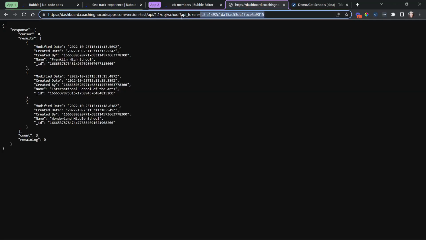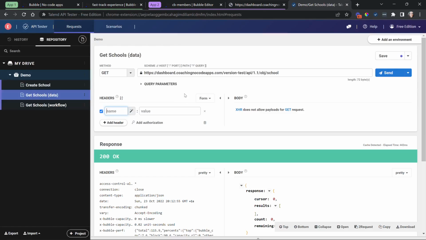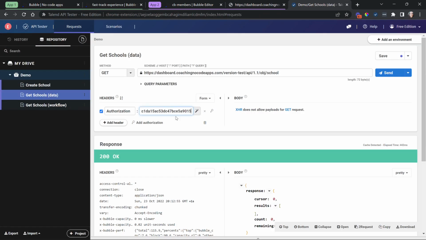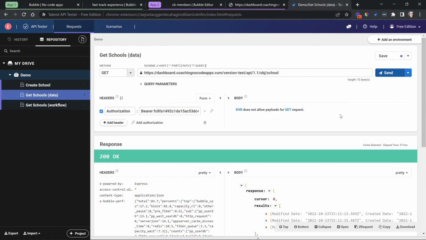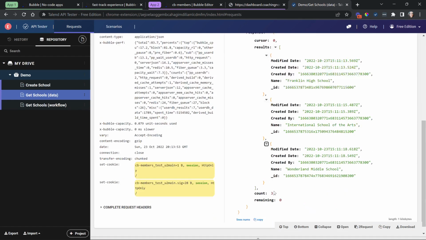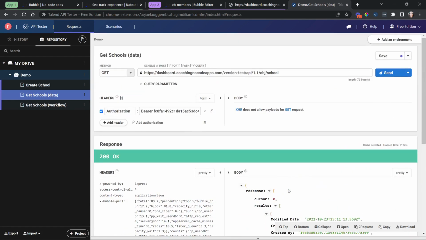Now, the second way to provide that key, as I described earlier, is in the header. So at the browser level, we provided it as a part of the endpoint. And you can technically do that here as well. I could put that query parameter in there. But a safer way is actually to provide the key in the header. And for this, we would say authorization is the key name. Authorization, let me fill this in here. And then the value is going to be the word bearer, because technically this is a bearer token. And we're going to have our key, which I'm going to grab from here, like this. Now when I make this request, I have access to all of the data. There's the school name, second school, third school here. We can see the result there.